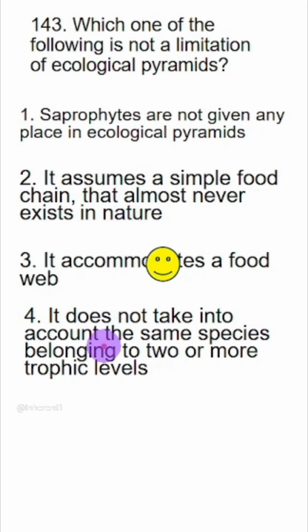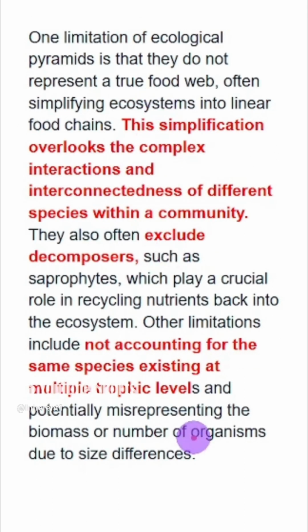So all these 3 points are limitations of ecological pyramids. This is the NCERT reference. Ecological pyramids are a simplification that overlooks the complex interaction and interconnectedness of different species. It excludes decomposers and it does not account for the same species existing at multiple trophic levels. So these 3 points are clearly given in NCERT as limitations of ecological pyramids.